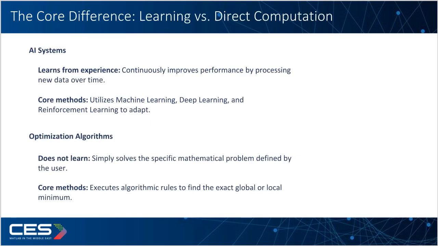One major difference is learning. AI systems learn from experience. Machine learning, deep learning, and reinforcement learning continuously improve their performance using data. Traditional optimization algorithms do not learn. They simply solve the mathematical problem that has been defined. In other words, AI becomes smarter through learning, while optimization computes the best solution directly.